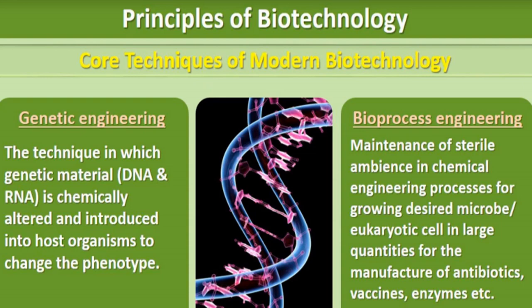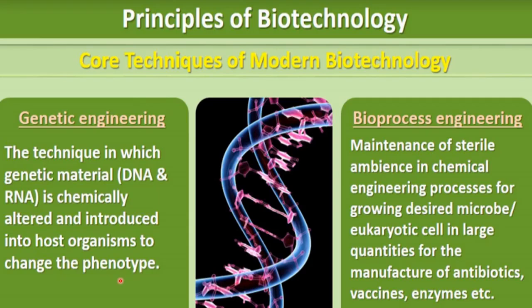Now let's understand the principles behind biotechnology. These are the core techniques used in modern biotechnology: genetic engineering and bioprocess engineering. Genetic engineering is the technique in which genetic material, that is DNA and RNA, is chemically altered, meaning its chemical sequence is changed, and introduced into a host organism to change the phenotype.